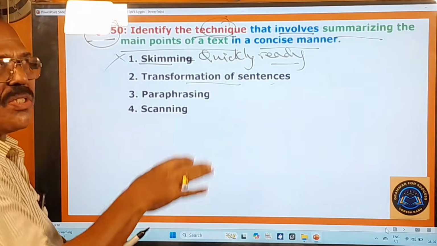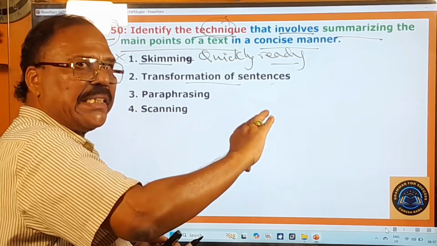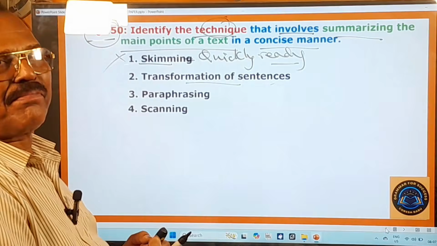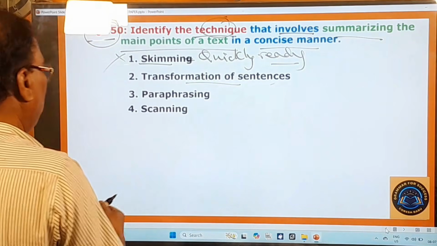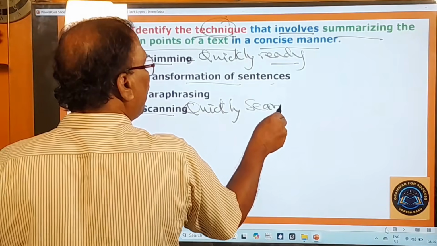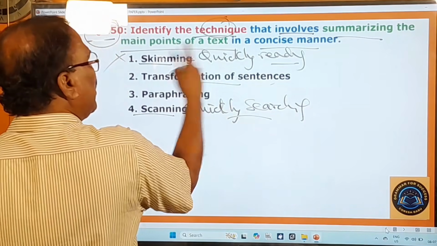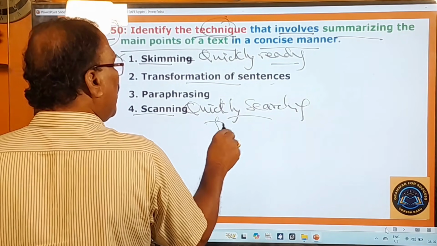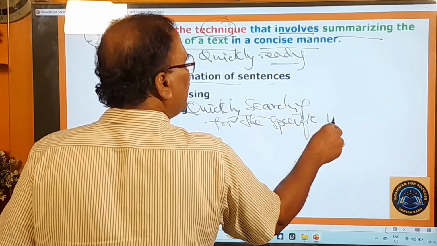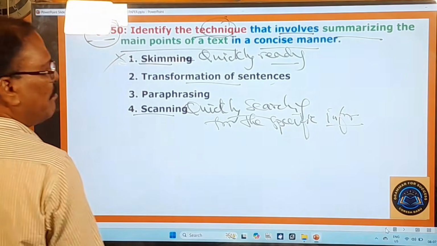Transformation of sentences means change of the sentences from one category to another, I mean to say active voice to passive voice, one mode to another mode, something like that. And scanning is there. It is quickly searching for the specific information. You know all these things.